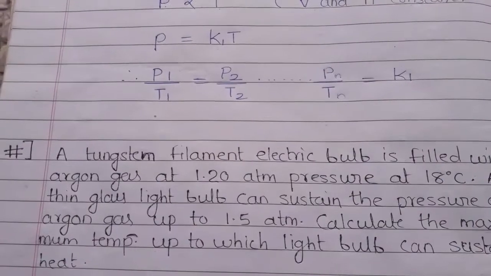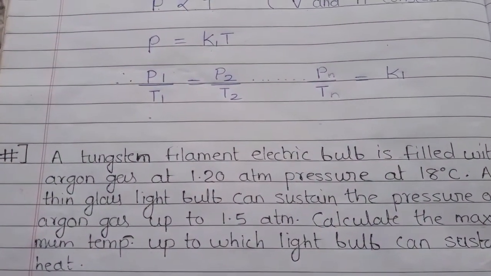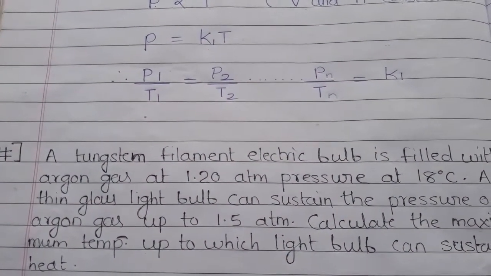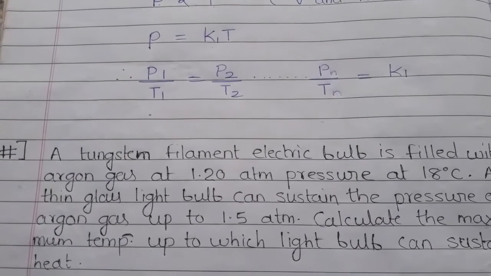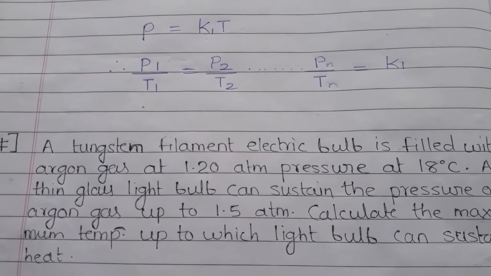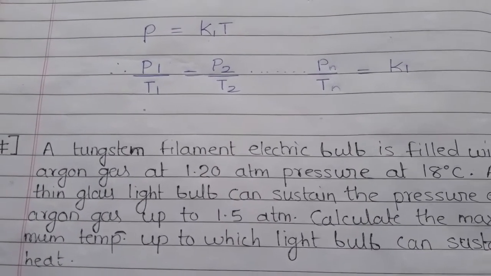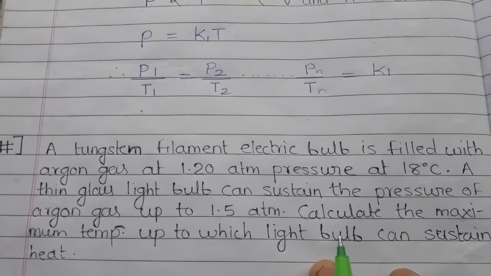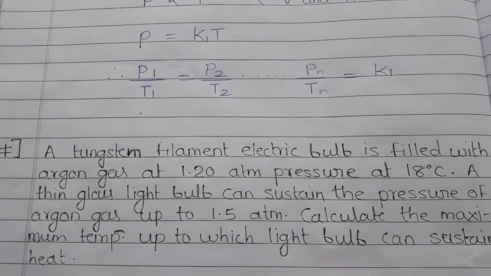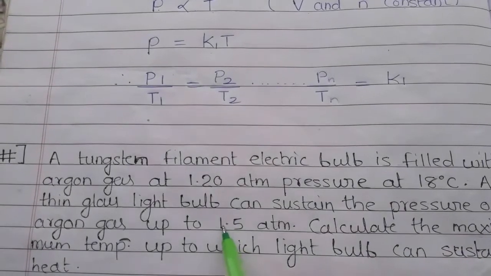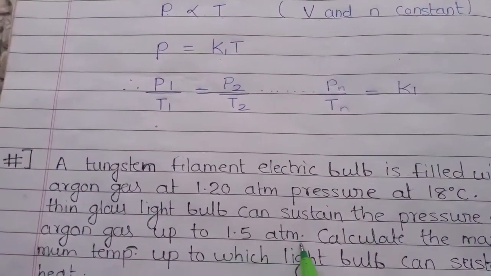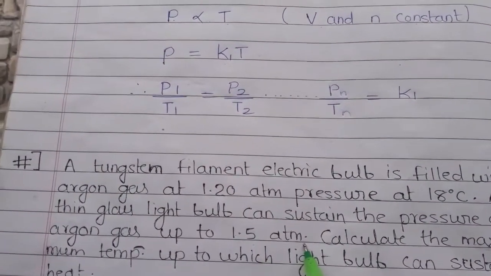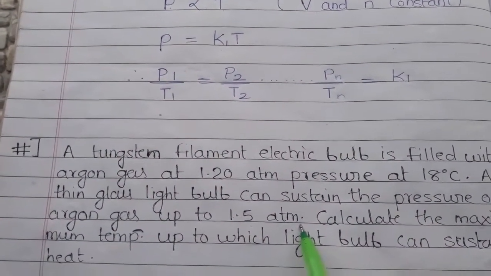So here the question is, there is a tungsten filament electric bulb, in that there is an argon gas which is filled at the pressure of 1.20 atmospheric pressure. Once we switch on the bulb, the bulb will get warm and the pressure can go up to 1.5 atmospheric pressure due to the heat generated inside the bulb.